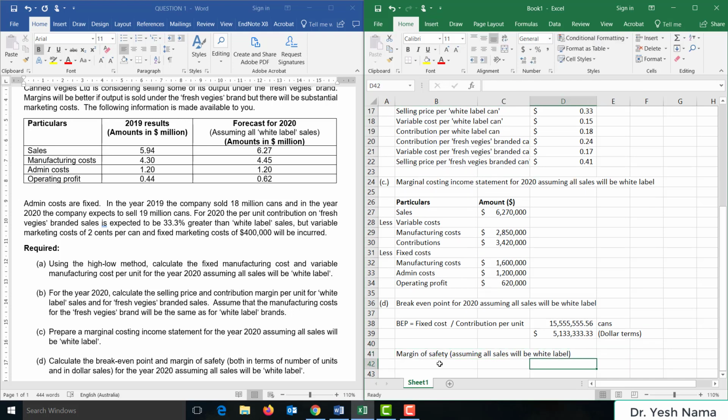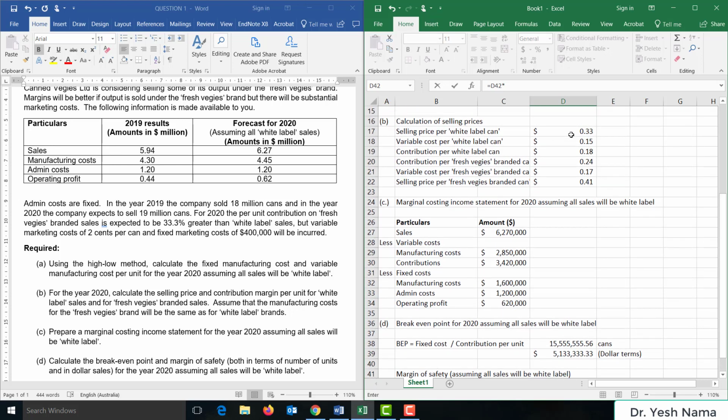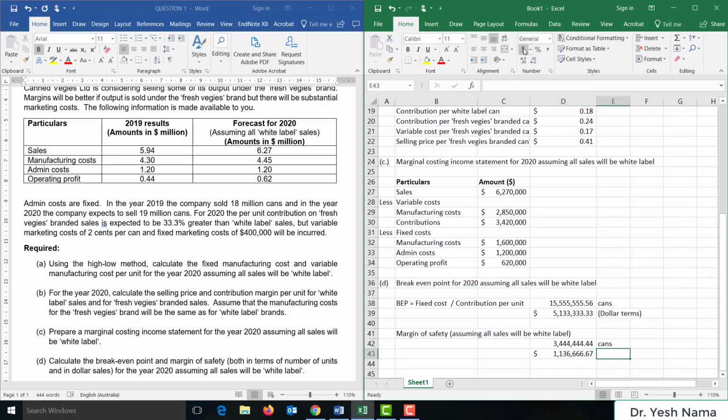Margin of safety is equal to current sales, which is 19 million cans, minus break-even sales 15.5 million cans. So 3.4 million cans will be the margin of safety, and in dollar terms the margin of safety will be 3.4 million cans times selling price per white label can 33 cents, 1.13 million.